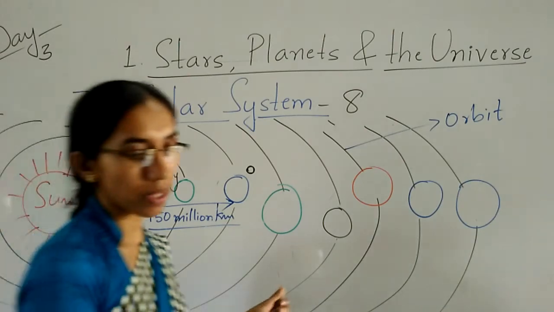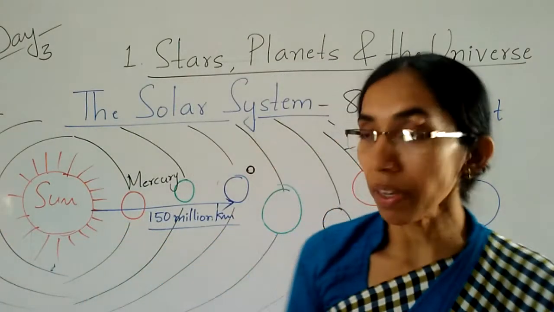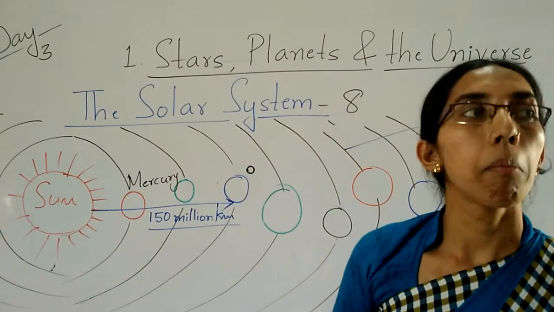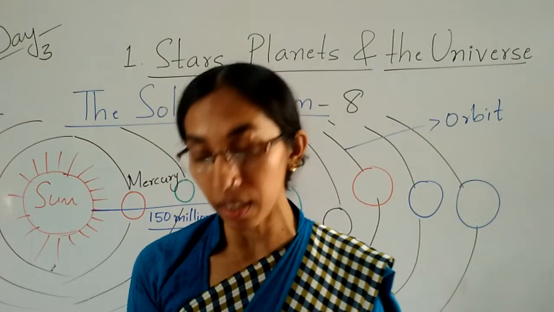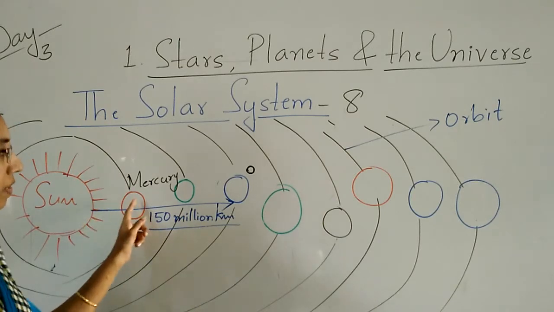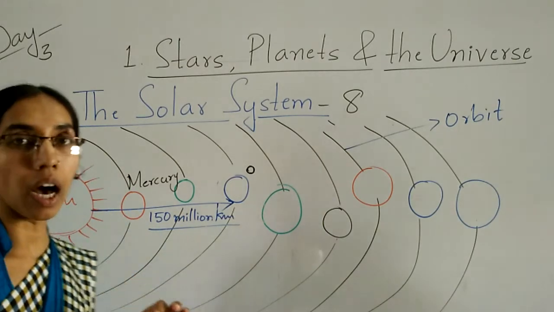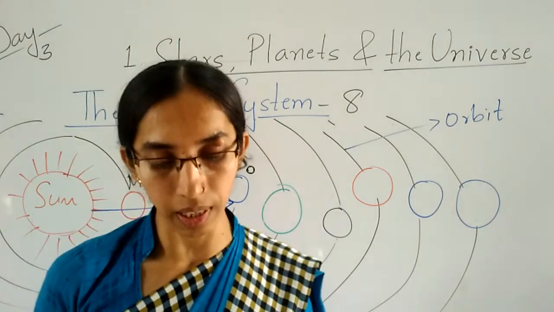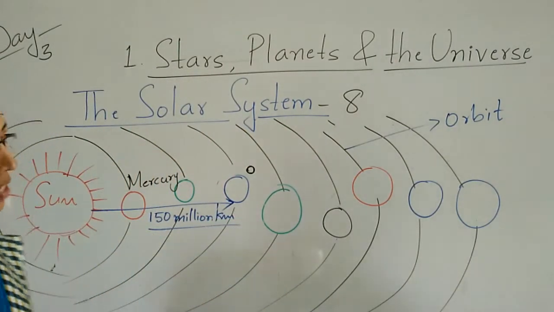Now we'll see the first planet. The first planet is Mercury. Which is the first planet? The first planet is Mercury, which is the very closest to the sun.